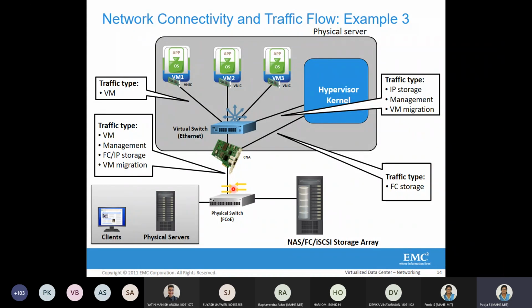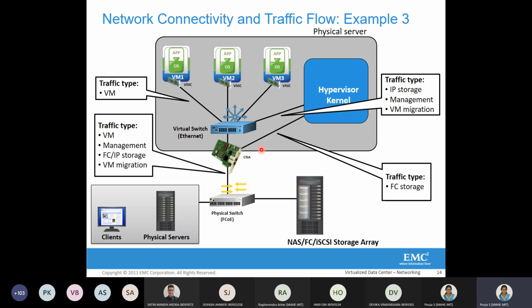Whenever there is an FC storage input output request from the hypervisor, the hypervisor will directly send such request to the CNA, because the hypervisor interprets the converged network adapter as a host based adapter, and it also sees that it is a physical NIC.